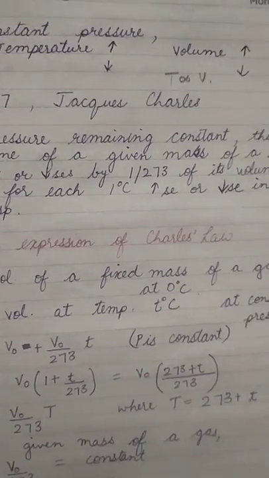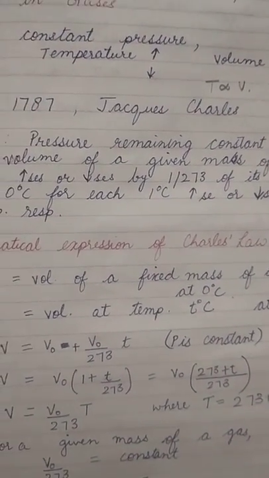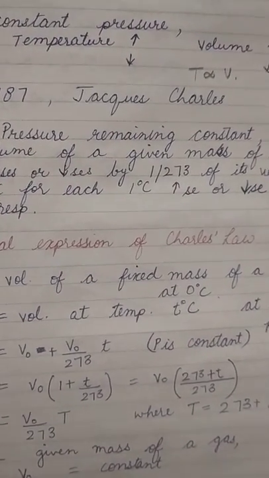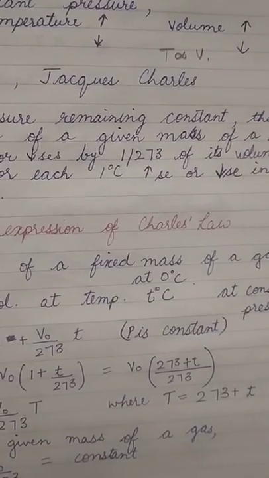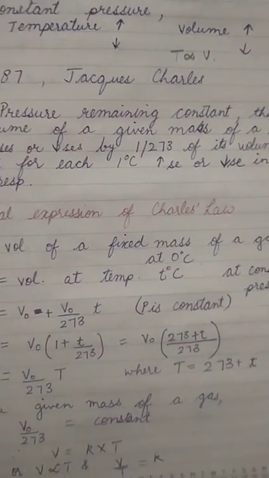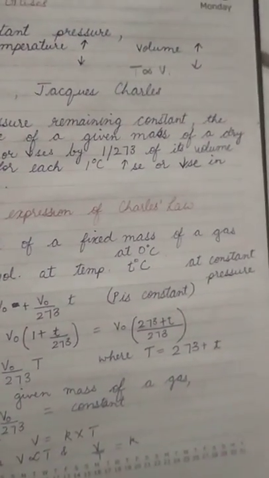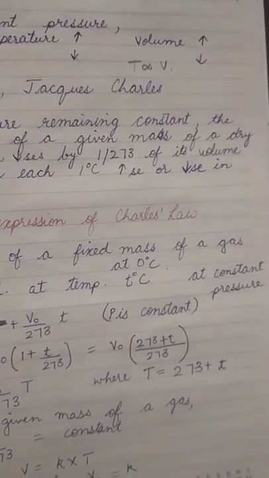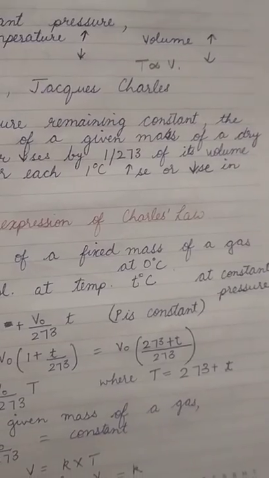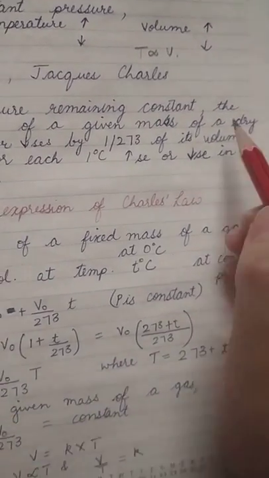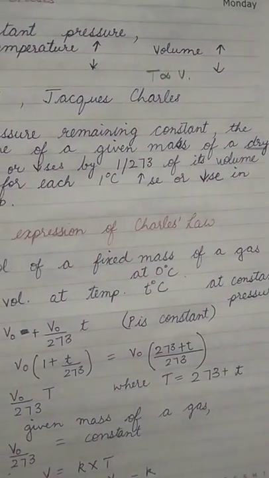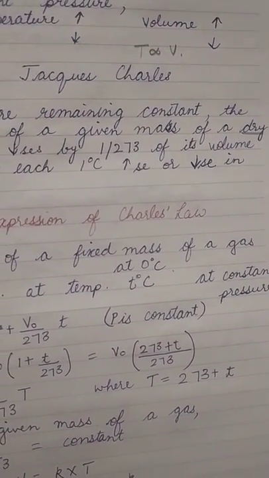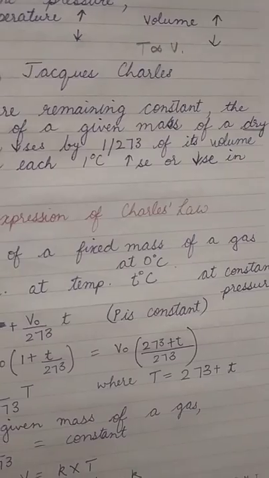Now in 1787, Jacques Charles was one of the scientists, and he proposed this Charles law, which states that, pressure remaining constant, if we are keeping the pressure constant, the volume of a given mass of a dry gas, again we are observing that it is dry gas, right? It decreases or increases by 1 by 273 of its volume at 0 degree Celsius.